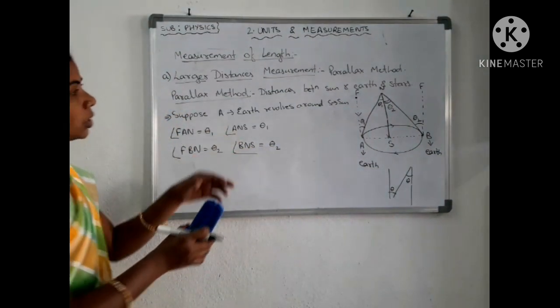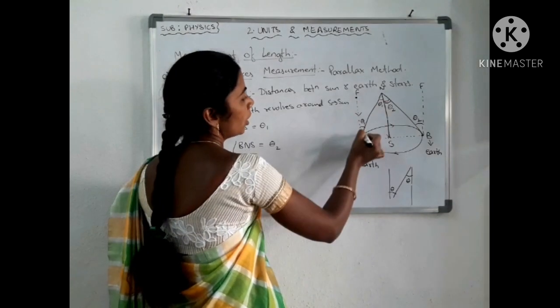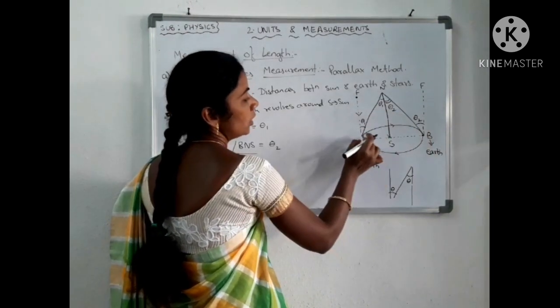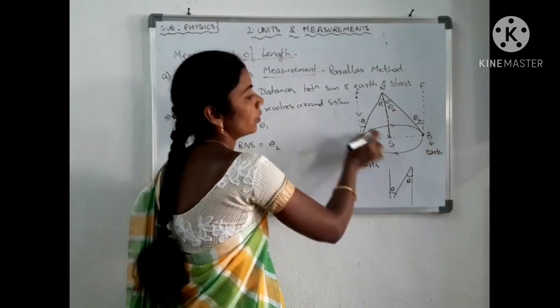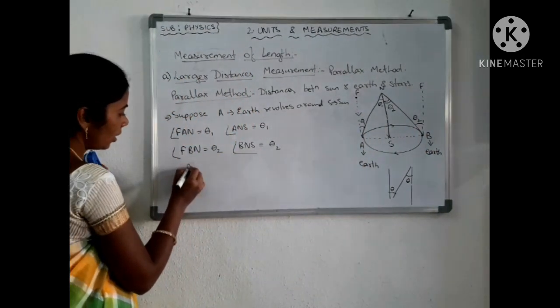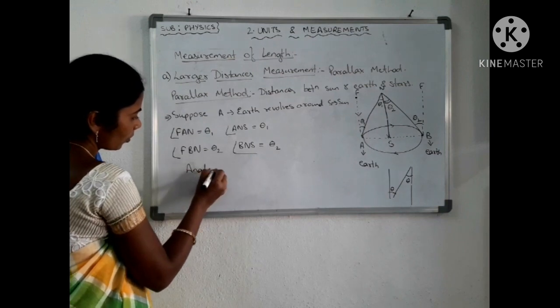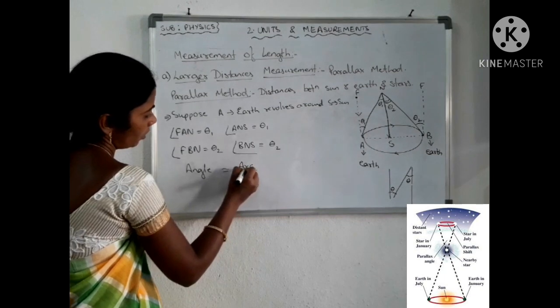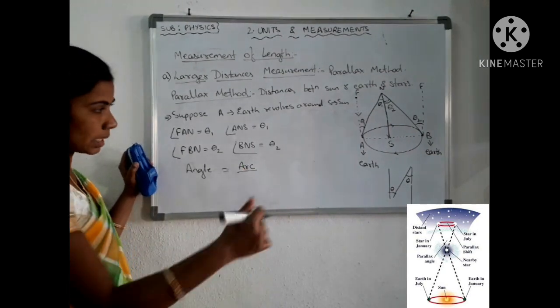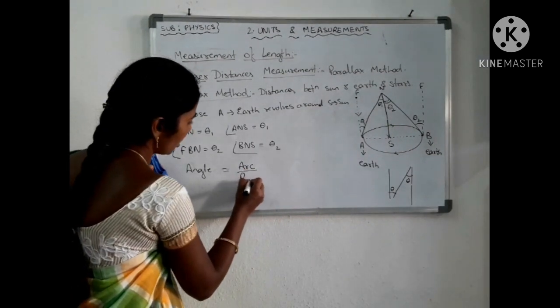Okay. Then these two angles are the angle made by the arc of the earth and the sun. Okay. So this is the angle of the arc. So that means angle is equal to arc of the earth made by the sun and radius.